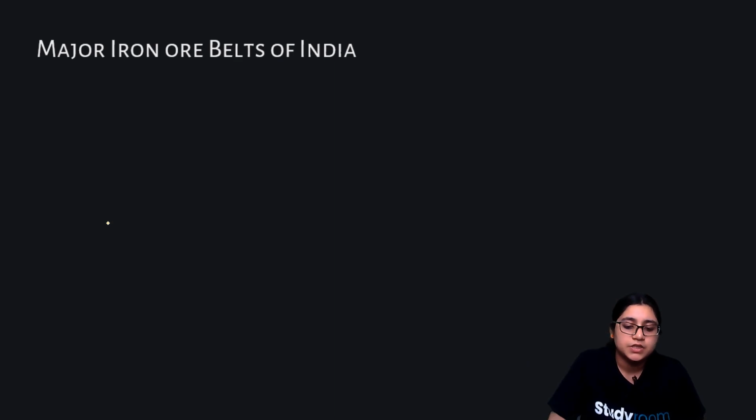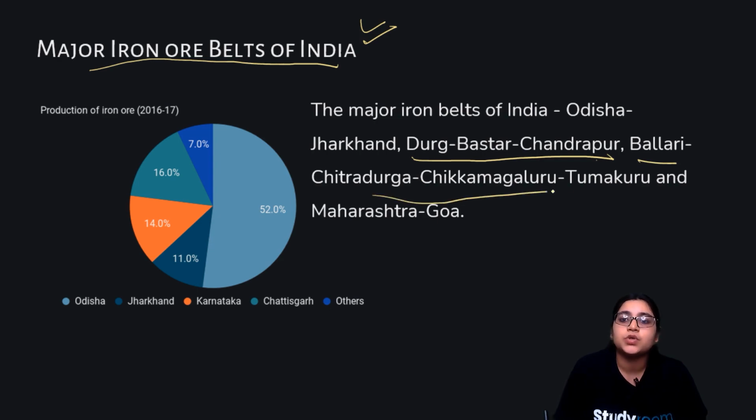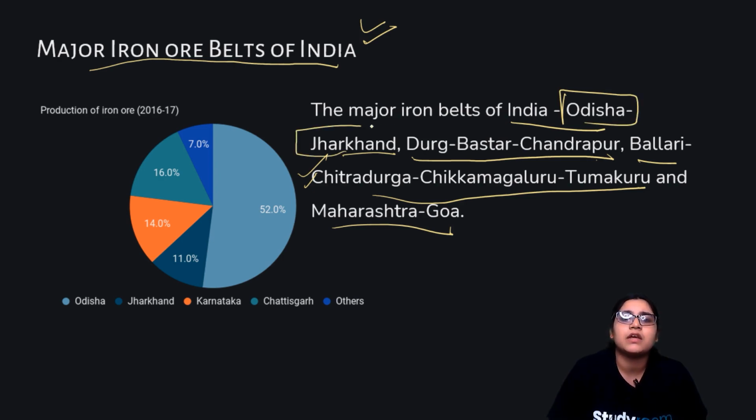Now we are discussing something very important that might come for your map work also: major iron ore belts of India. They are the Durg-Bastar-Chandrapur belt and the Bellary-Chitradurga-Chikmagalur-Tumkur belt. This is also very important. Then come Maharashtra, Goa, Odisha and Jharkhand. You cannot forget Odisha, because it is very prominent when it comes to iron.